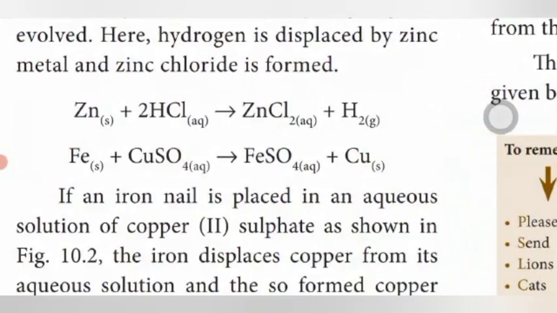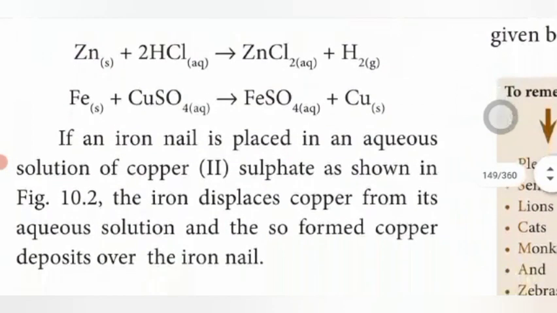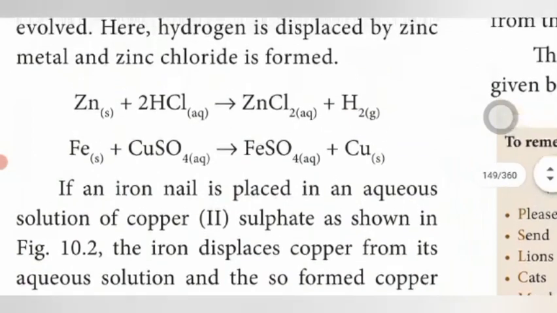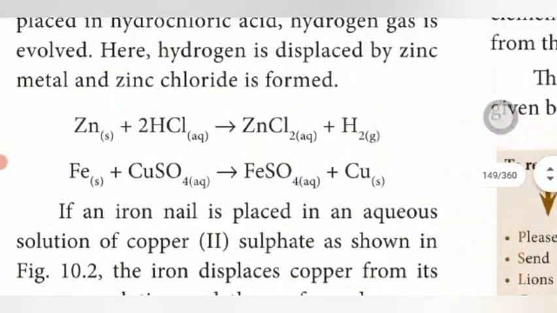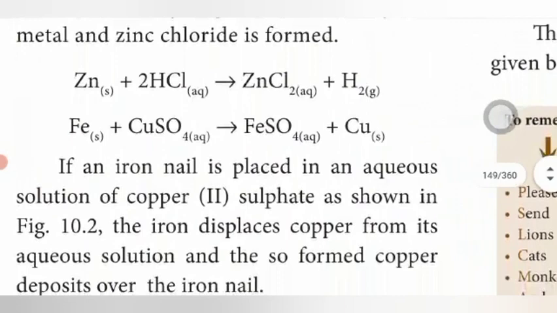Another example is iron. Iron reacts with copper sulfate to form iron sulfate and copper. Iron is an element, copper sulfate is a compound.